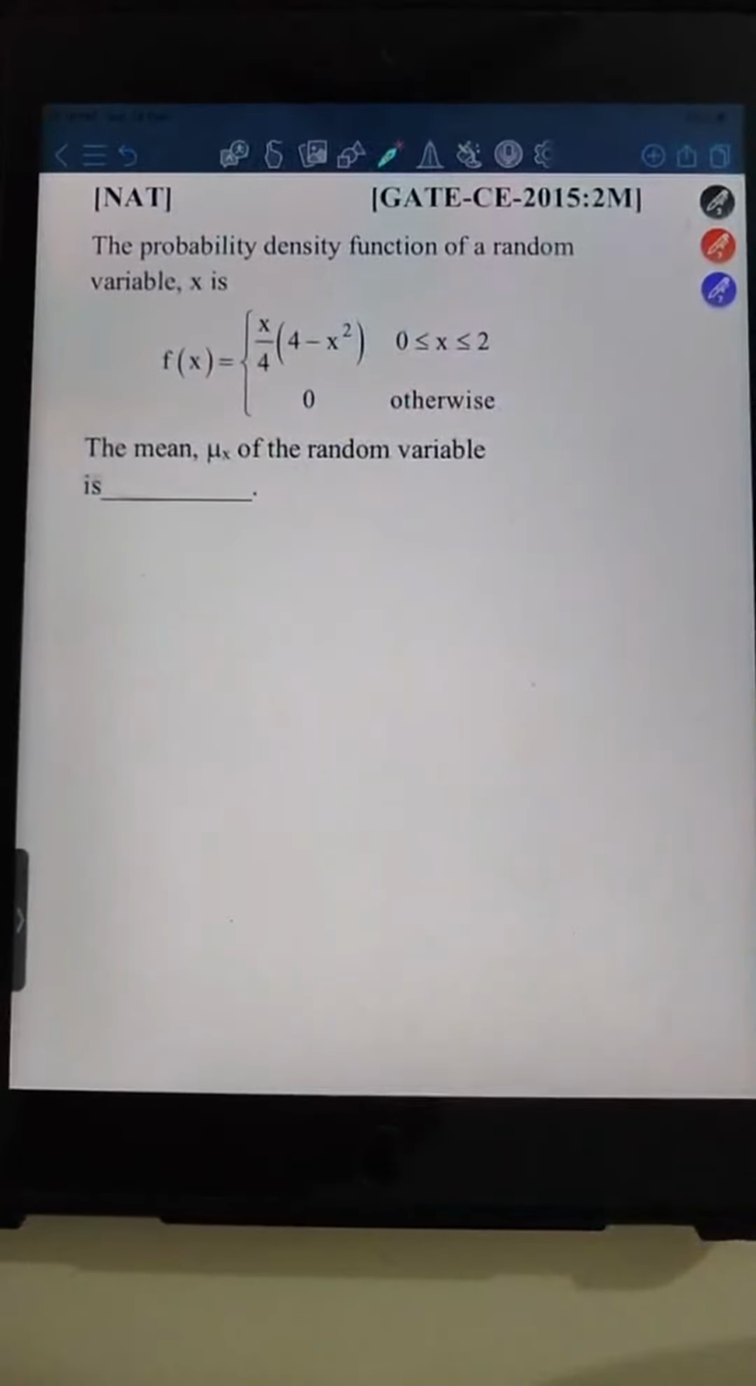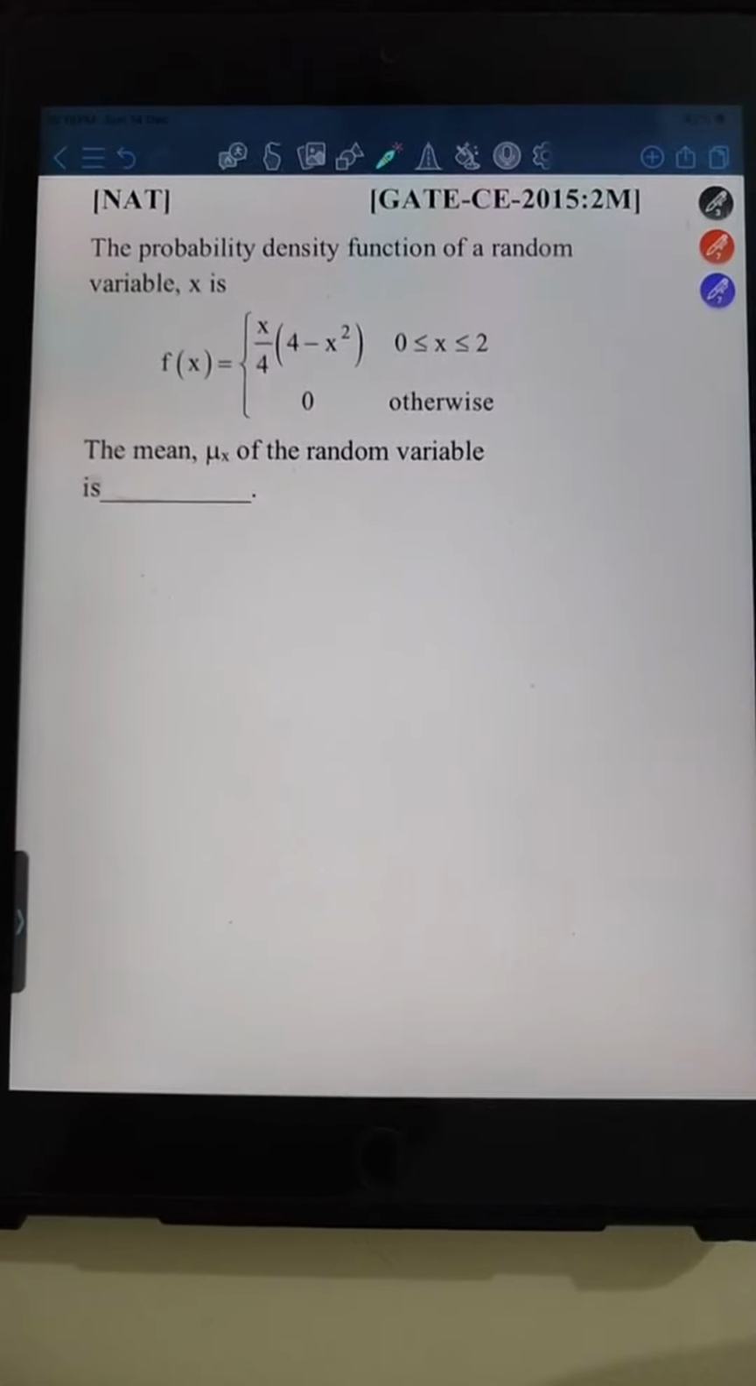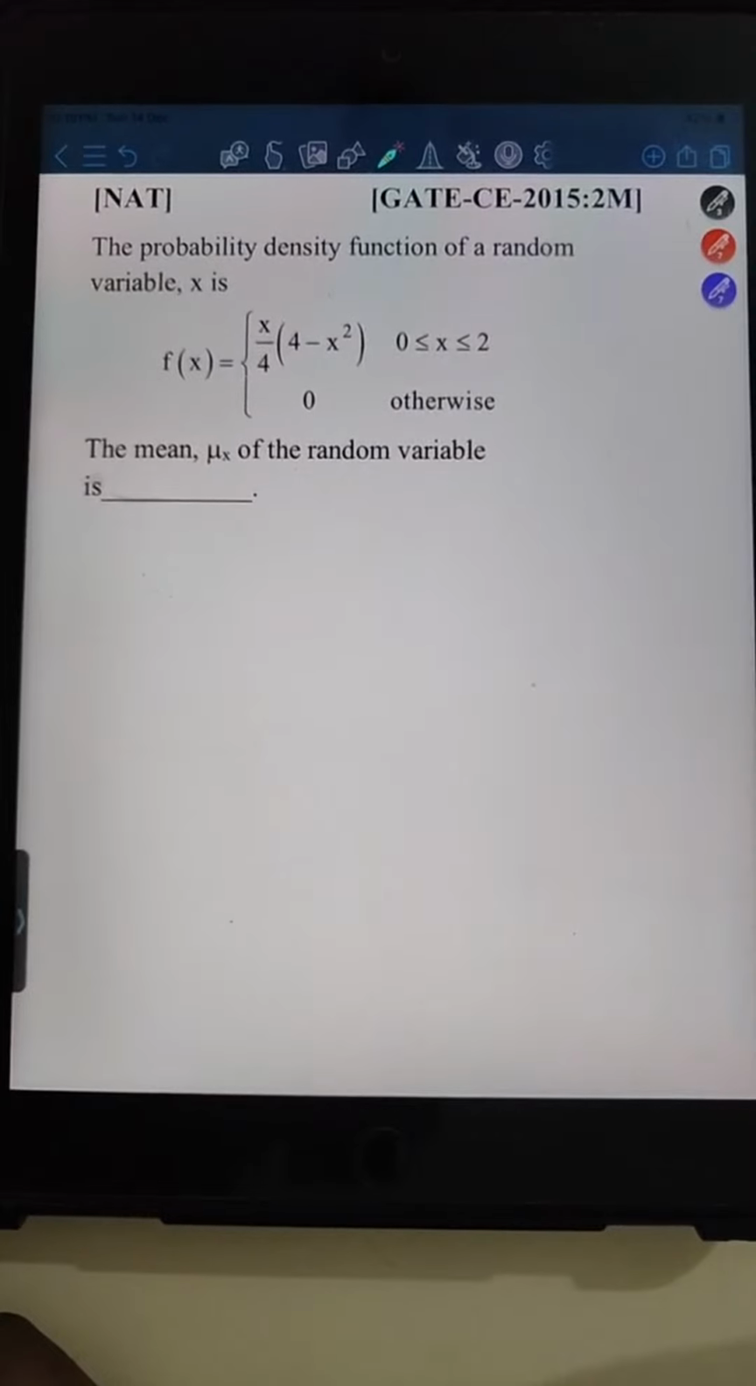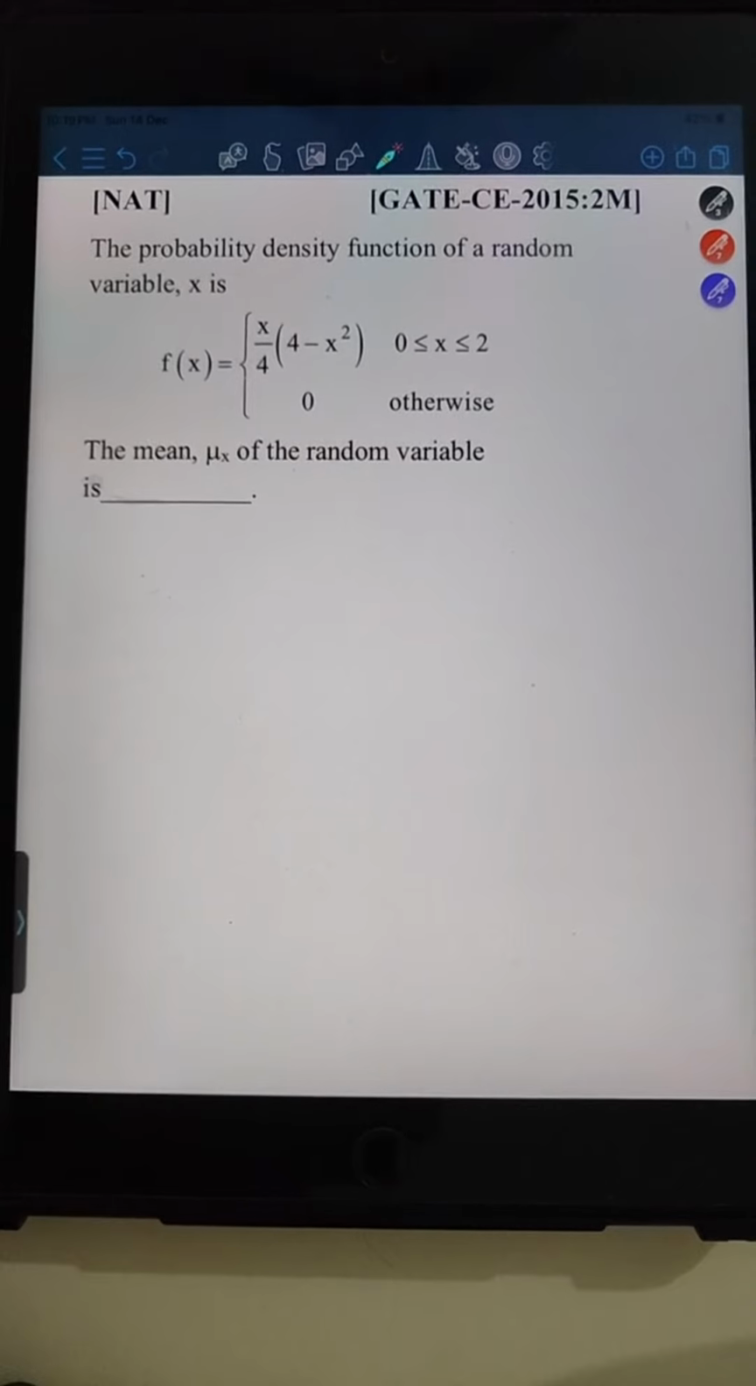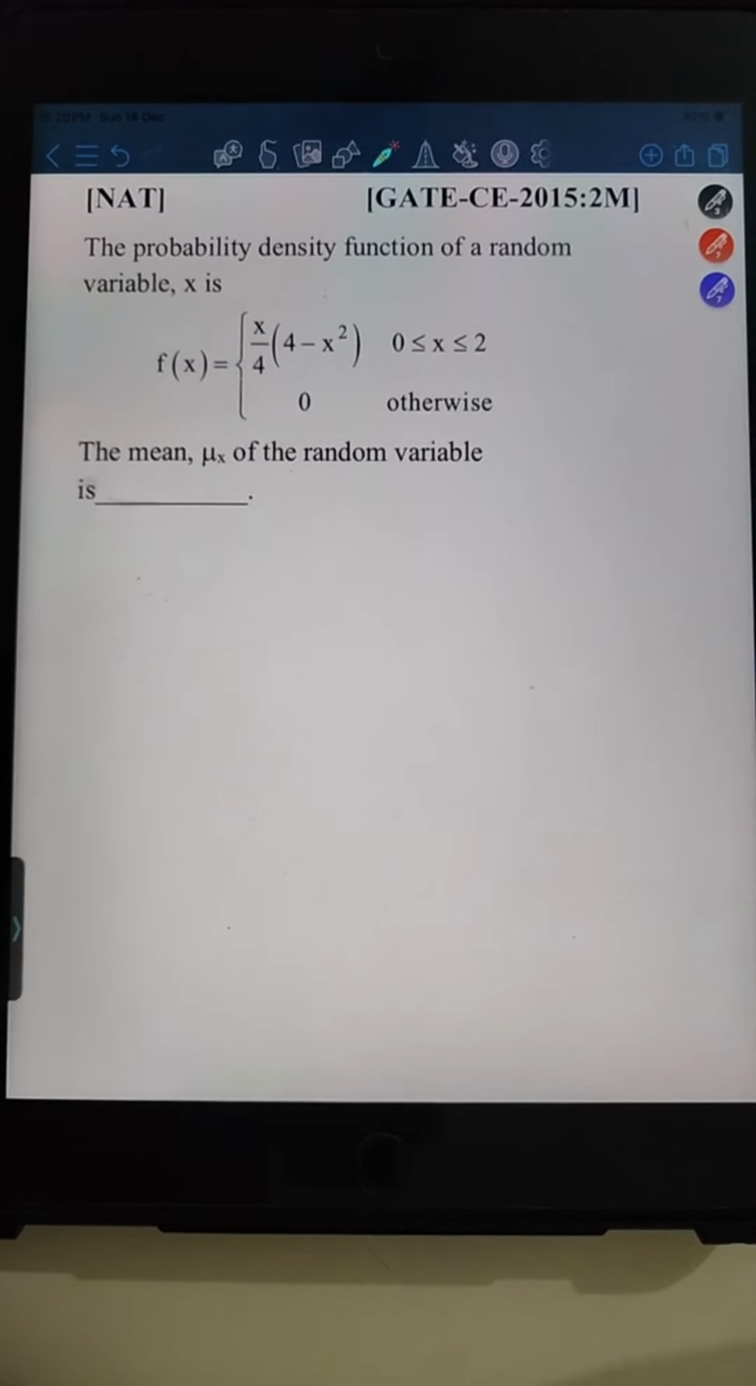Okay, Tilak Raj is telling the answer is 1. Tilak, you have to answer in decimal, up to 2 decimal places. Okay, it is a NAT question, no? Right? So you can answer in integer also. Yes. Okay. Anyone else who has got the correct answer as 1? Anyone else who has got the answer as 1?